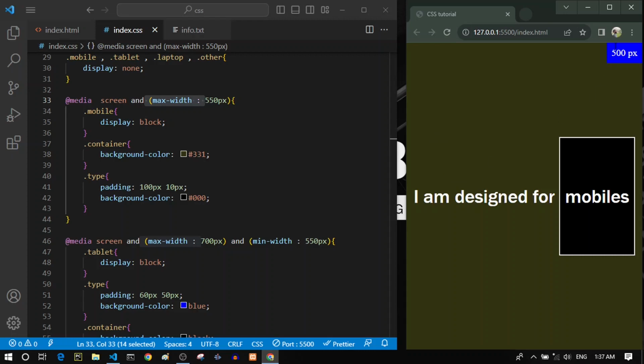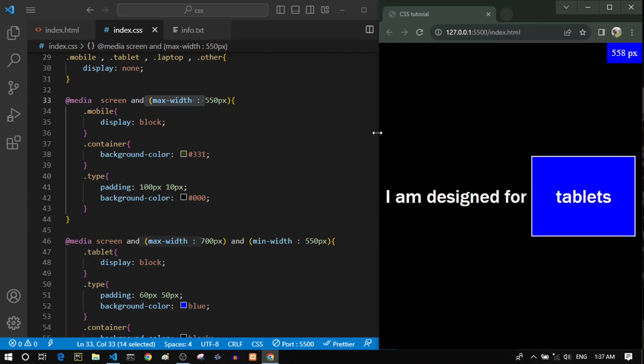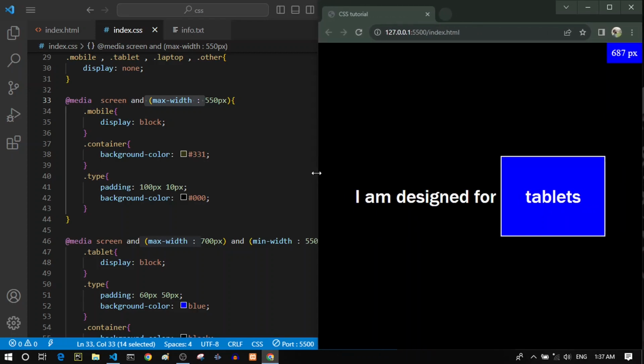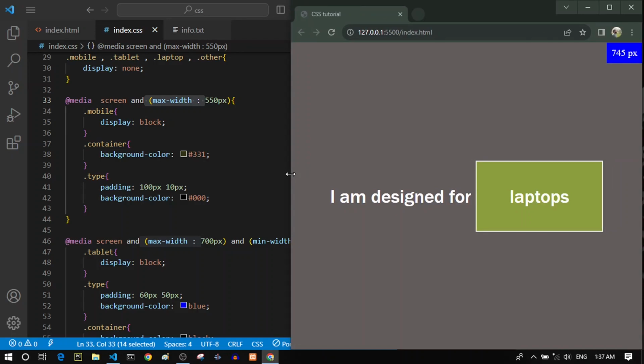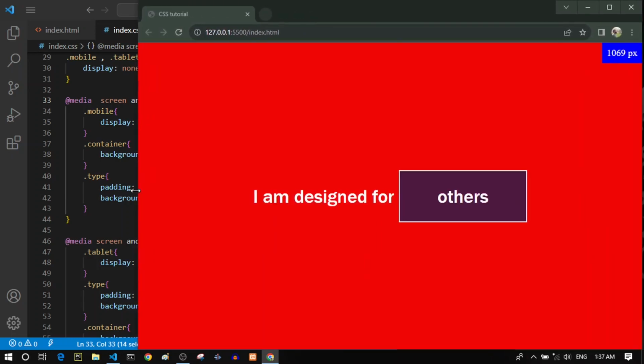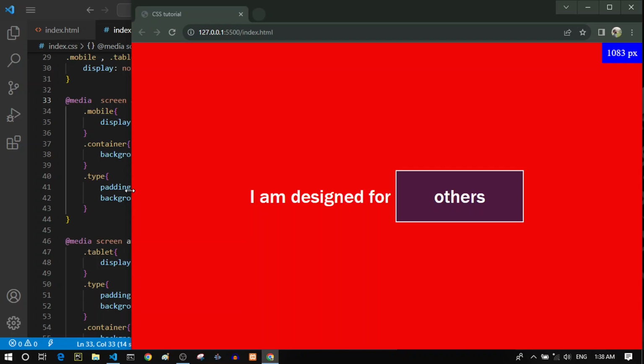Right now I'm at 500 pixels, so it should show the mobile stuff. And if I expand my browser, you can see that now it only shows that I'm designed for tablets, and that's correct because we are under 700 pixels. And if we jump over 700 pixels, you can see that it shows I'm designed for laptops, and that's correct too. And if we go further, you can see that it shows that I'm designed for others. So I think the problems are completely solved.